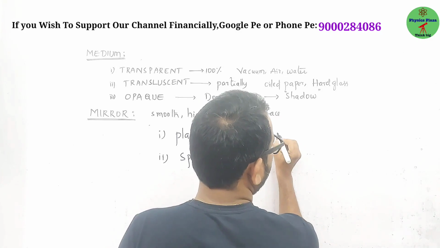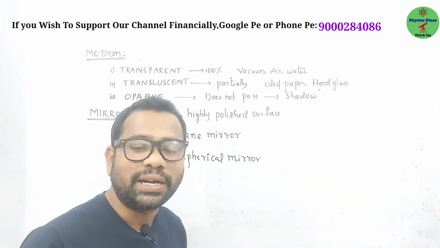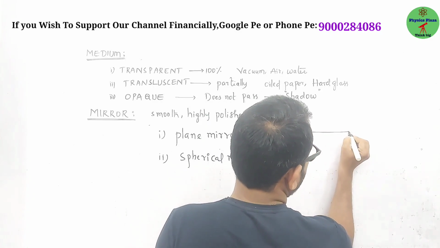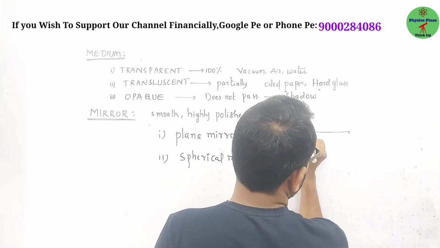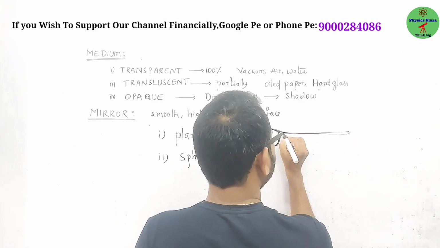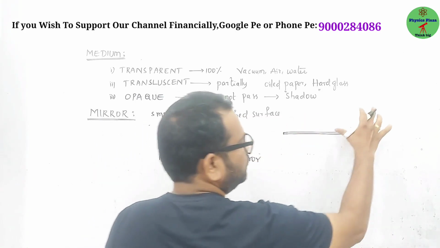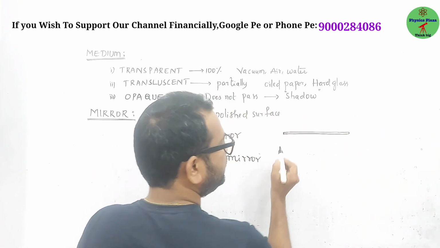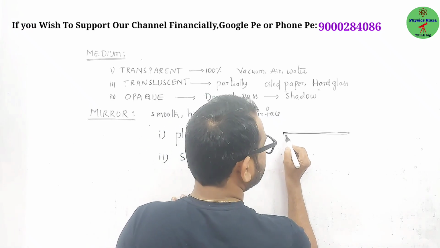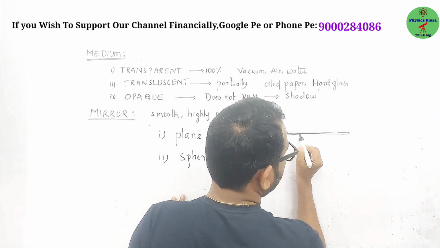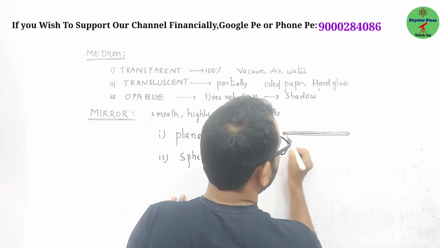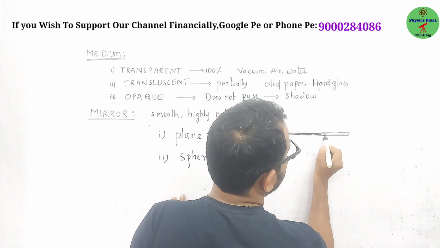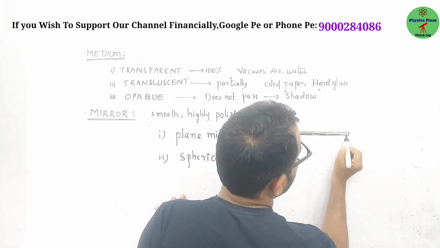First of all, let us see how a plane mirror is made. For that, we take one thin glass plate, purely transparent. Either side of it is coated with silver. Why silver? Because silver is a material which reflects light in the best way.